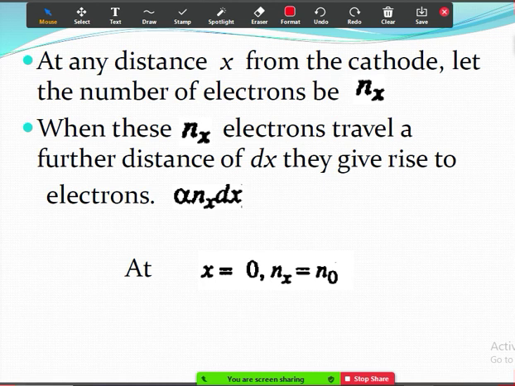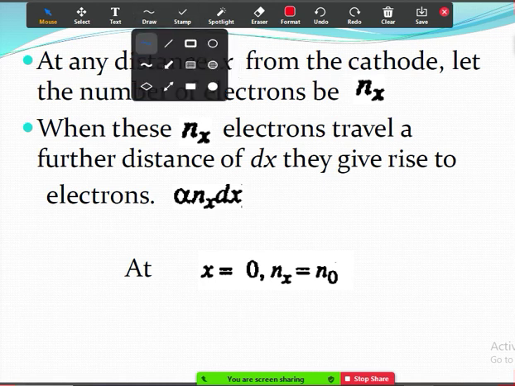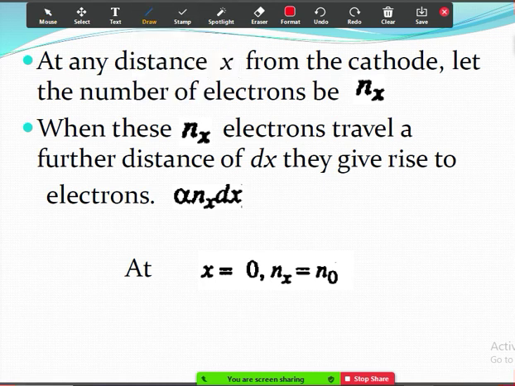At any distance x from the cathode, let the number of electrons be nx. Initially there are n naught electrons. After a few collisions, after traveling distance x, they will become nx. They will increase.